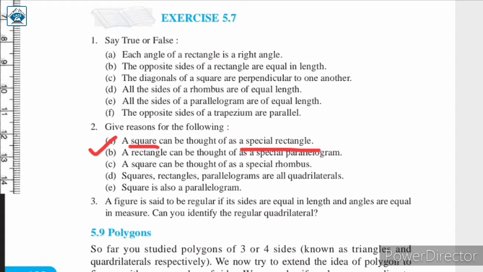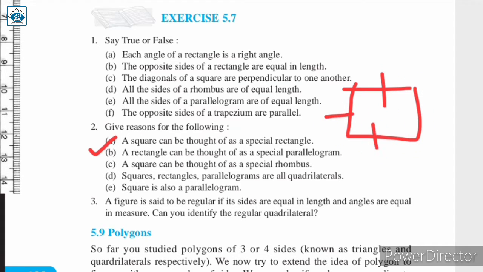Now we know the properties of a square. What are the properties of a square? Here all sides are equal and each angle is of 90 degrees. This is a property of a square. A square fulfills all the properties of a rectangle. That is, all its angles are right angles, that is of 90 degrees, and opposite sides are equal. Now a square has four sides, all equal to each other.